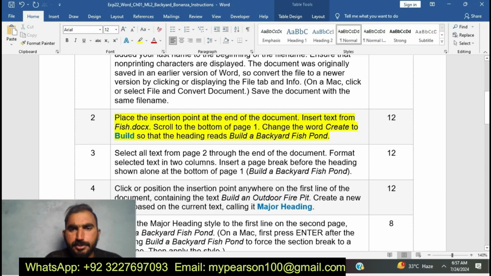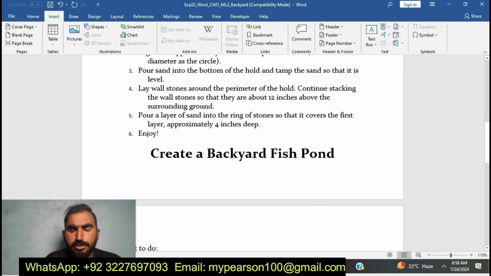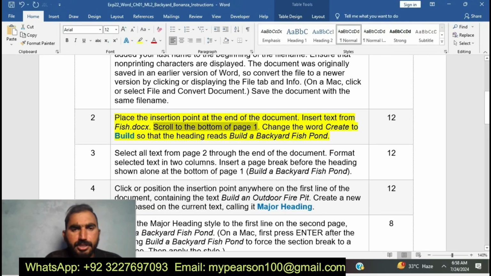Okay, change the word create to build so that the heading reads build a backyard fish pond. Now I have scrolled to the bottom of the page and you can see here, change the word create to build so the heading reads build a backyard fish pond.